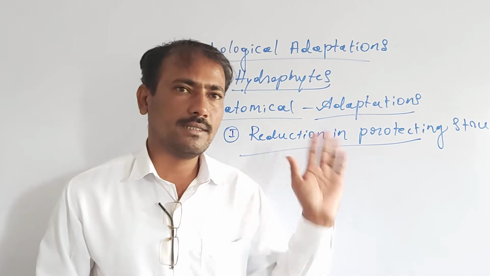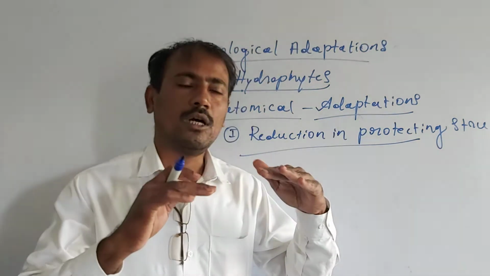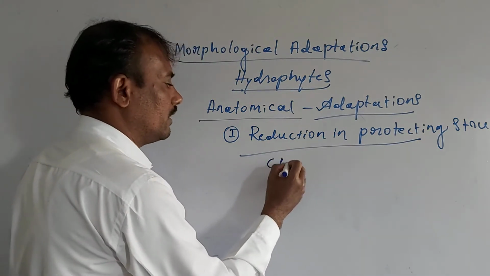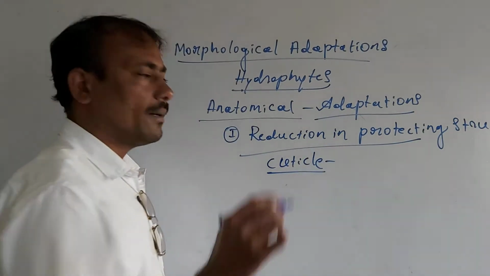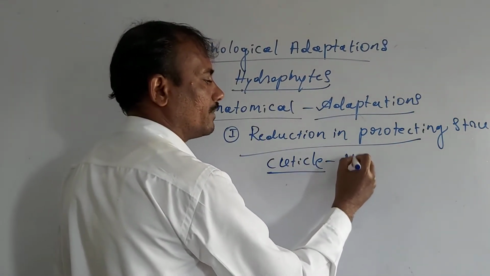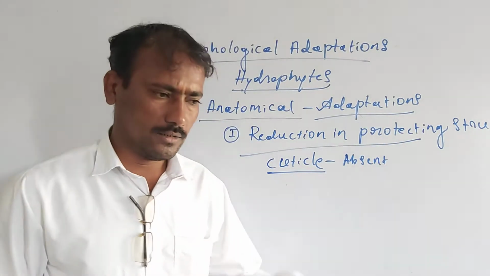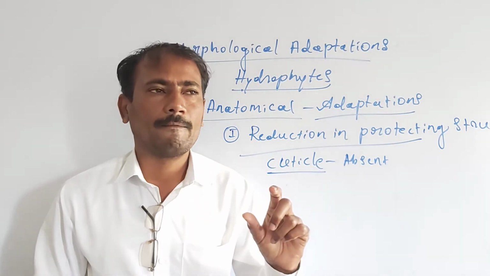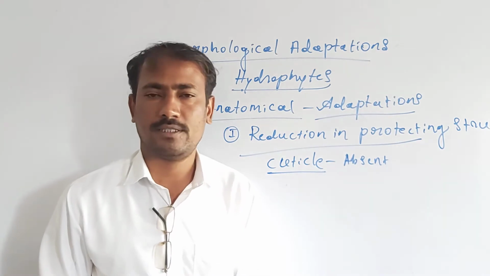In this group of hydrophytes, the outermost layer, that is the cuticle, is totally absent. A very advanced, thick, highly lignified cuticle is present in the majority of xerophytes.